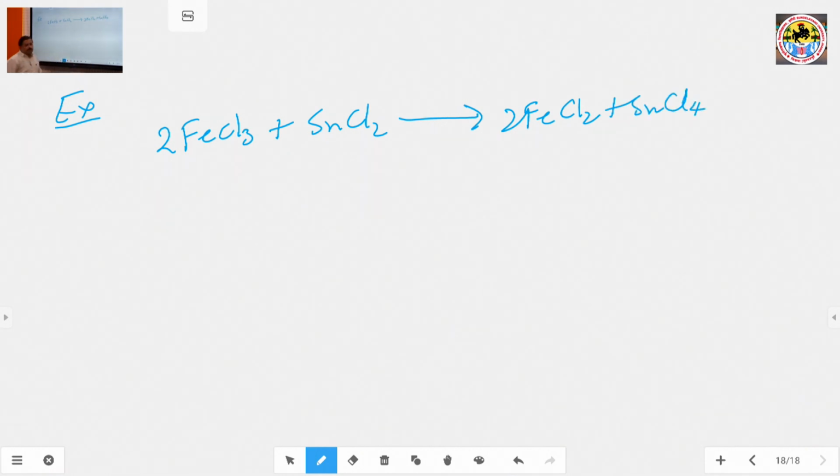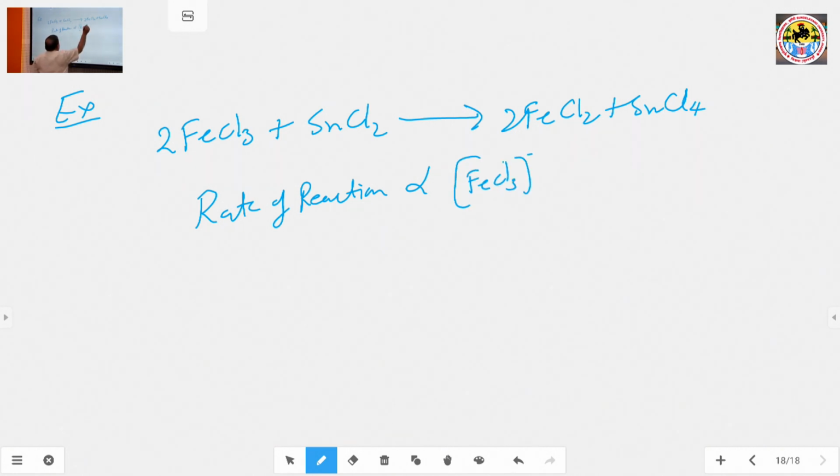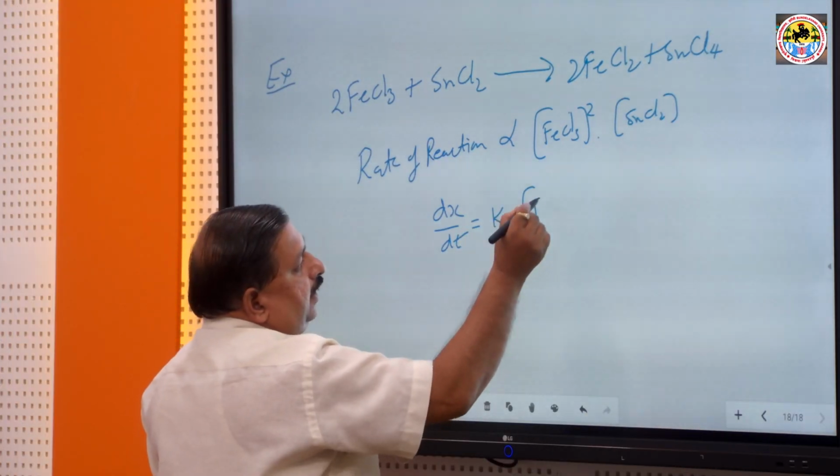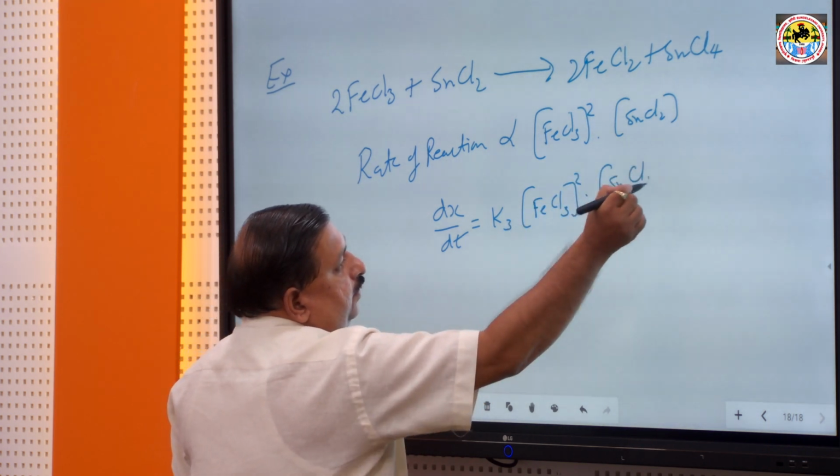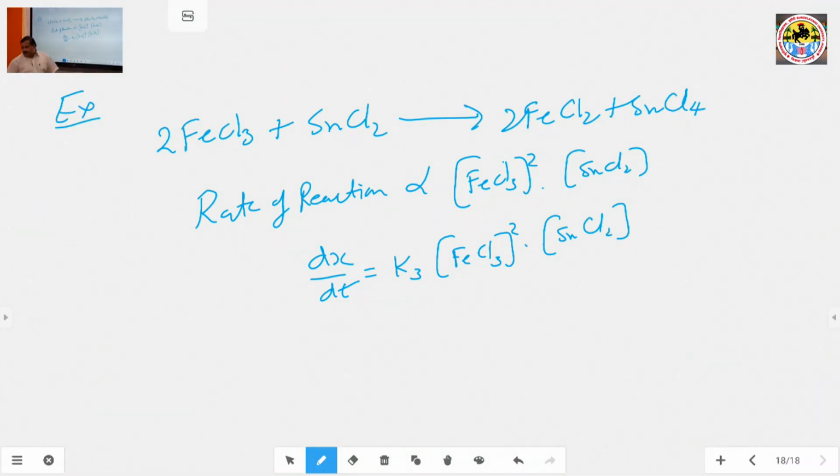According to the law of mass action, the rate of reaction is proportional to the active mass of FeCl3 squared times the active mass of SnCl2, or dx upon dt is equal to K3 times FeCl3 squared times SnCl2.